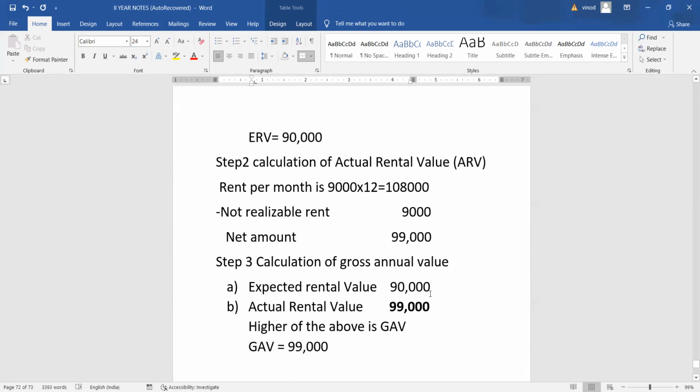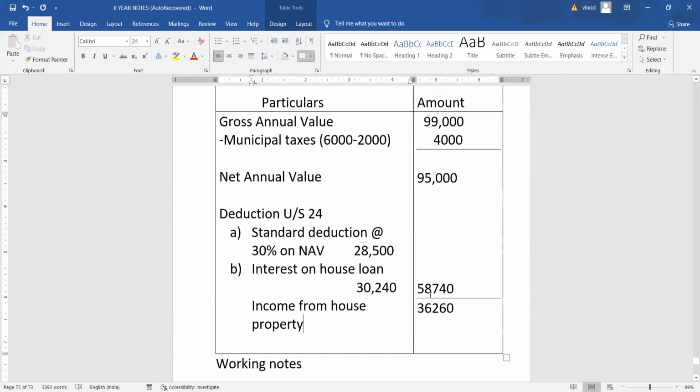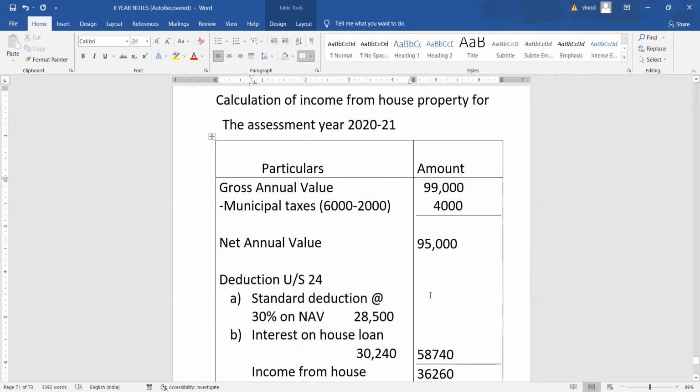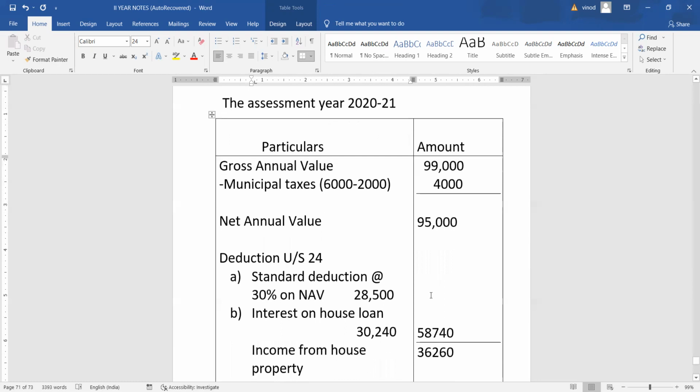After calculation, we shall move to the main pro forma. Then we will write all the things according to these sections. First, we should write gross annual value. Then we shall deduct municipal taxes. Please remember the municipal taxes on paid basis only. One other thing, the municipal taxes only for the current assessment year should be taken into account.